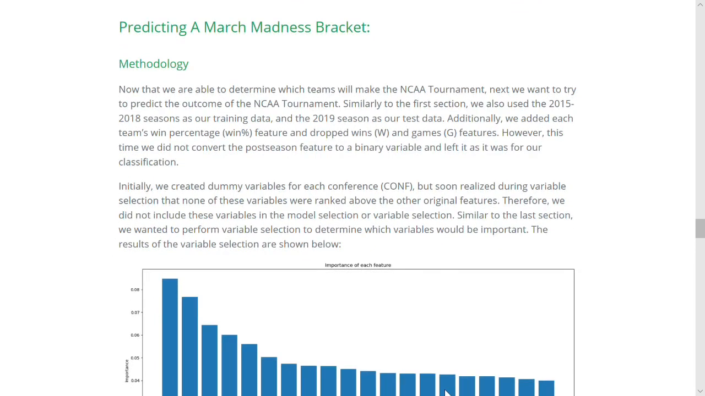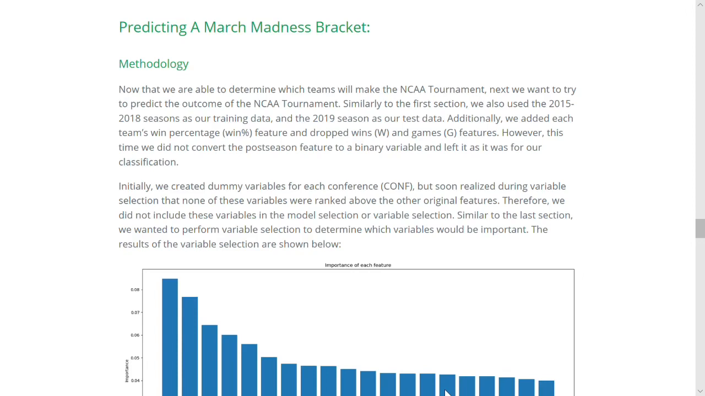After determining which teams will make the NCAA tournament, next we want to try to predict the outcome of the tournament. Similar to the first section, we also used the 2015 through 2018 seasons as our training data and the 2019 season as our test data. Additionally, we added each team's win percentage as a feature and dropped the wins in games features. However, this time we did not convert the postseason feature to a binary variable.